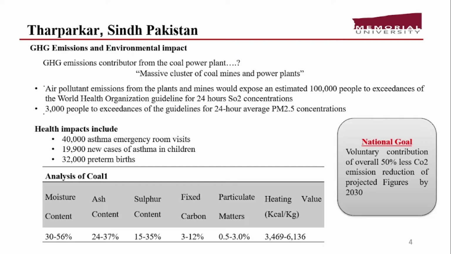Talking about the analysis of the coal, which is basically the moisture content, ash content, sulfur content, and fixed carbon, these all are the analysis of the coal, out of which the most important one is the sulfur, which is 15 to 35% in all 12 different blocks. The fixed carbon ratios are also different in different blocks, which basically contribute to the negative impact on the environment.